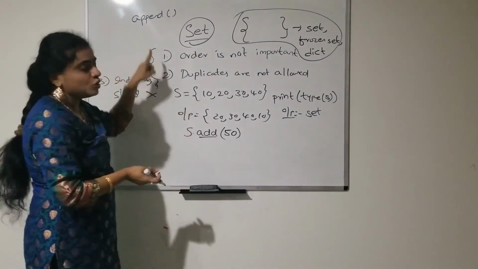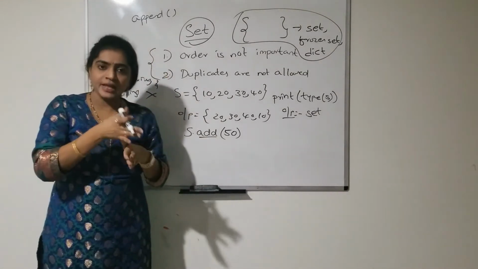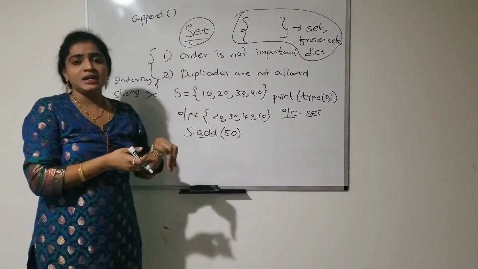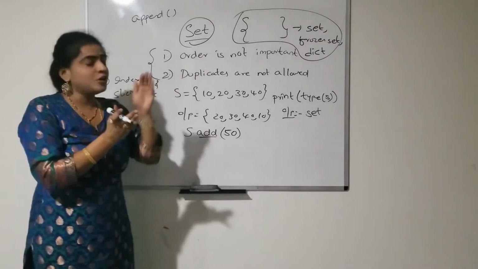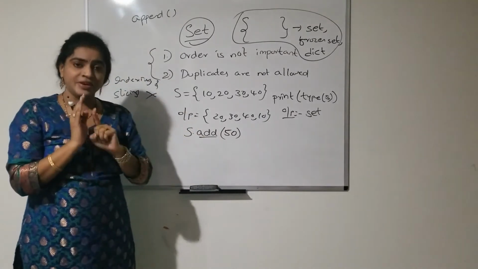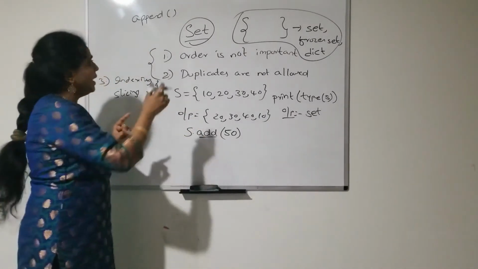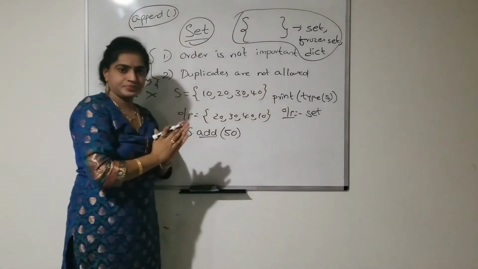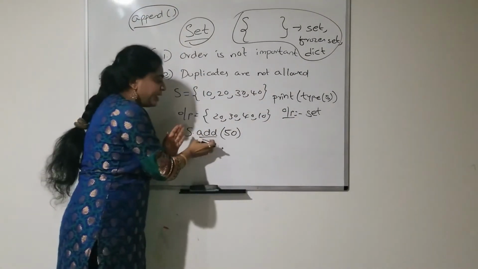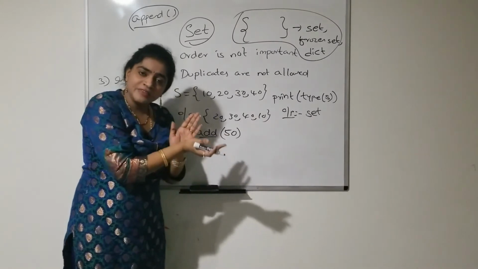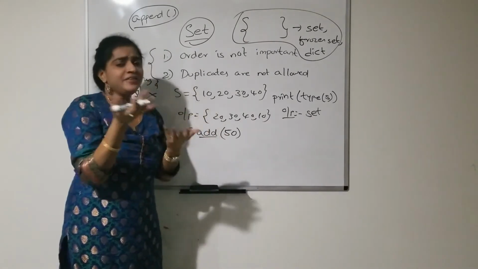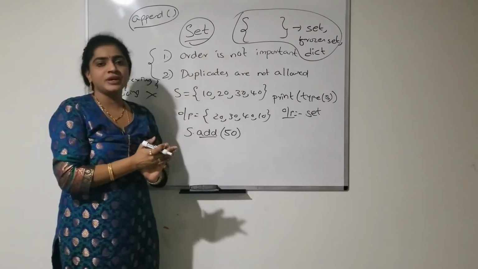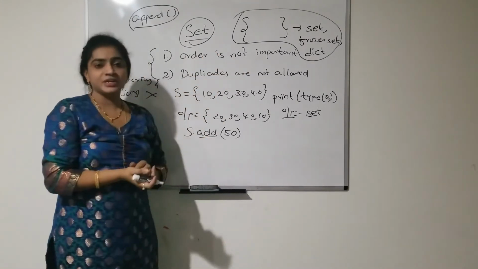Even though both are used for insertion, for inserting elements into the list and set, that means for the insertion operation we are using these two methods, but there is a difference. Append will always insert the elements at the last, but add can insert anywhere. That means the add function will insert the elements anywhere. Because here order is not preserved, I have to go for the add function.